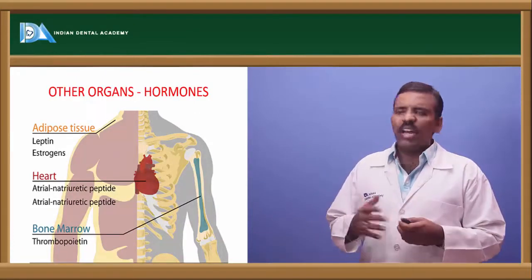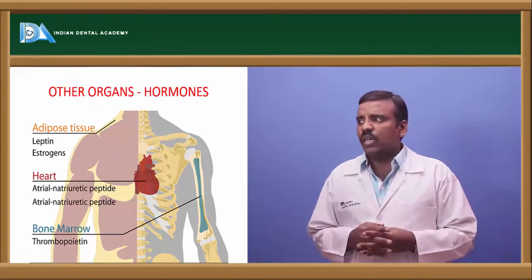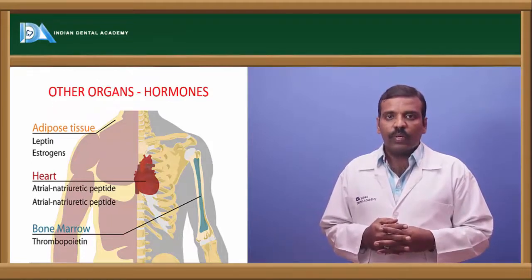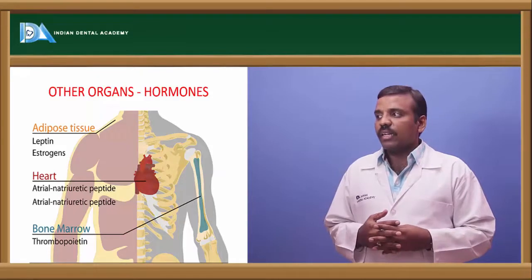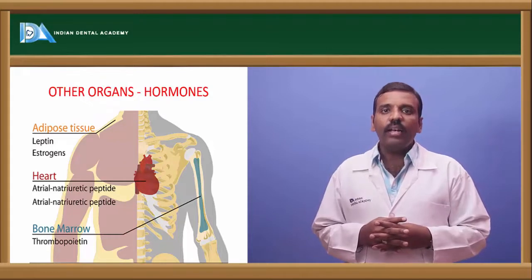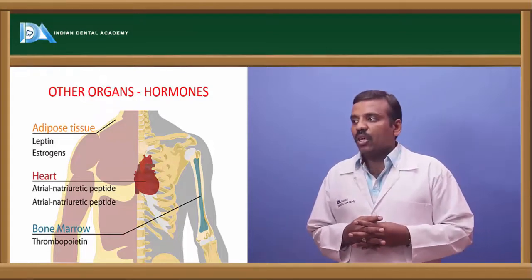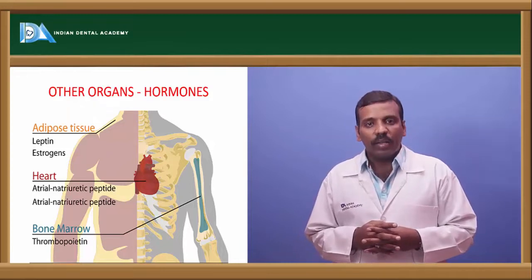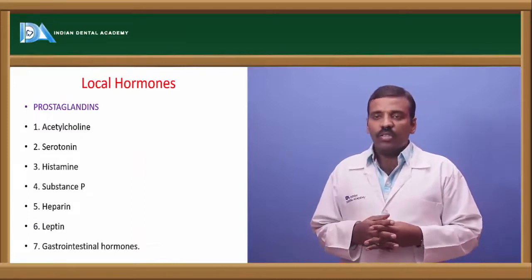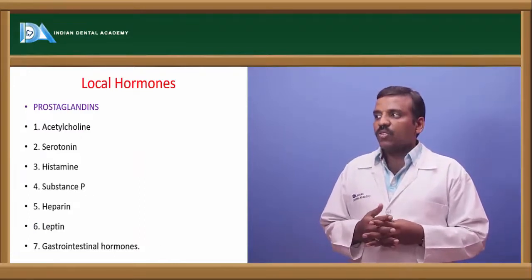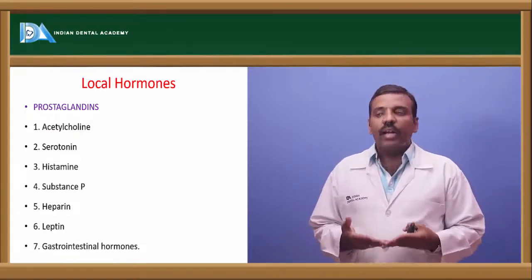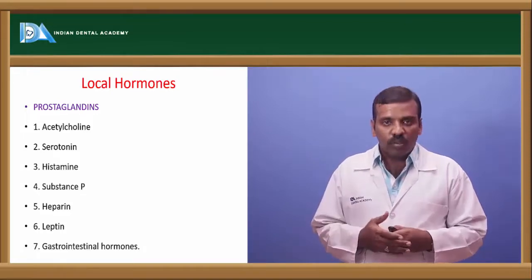Next are other organs which secrete hormones. Adipose tissue secretes leptin and estrogens. The heart secretes ANP, atrial natriuretic peptide. The bone marrow secretes thrombopoietin. Next, the local hormones like prostaglandins, acetylcholine, serotonin, histamine, substance P, heparin, leptin and gastrointestinal hormones.